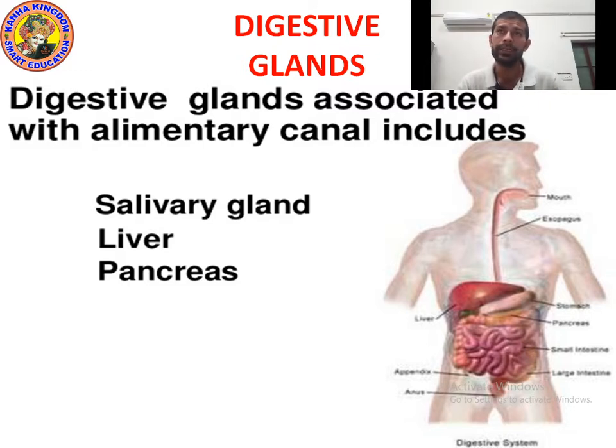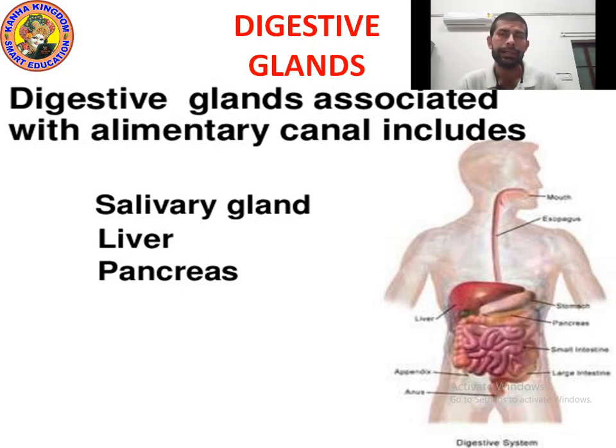They release digestive juices, means they release chemicals which help in digestion. The first gland is the salivary gland, the second is the liver, and the third is the pancreas.